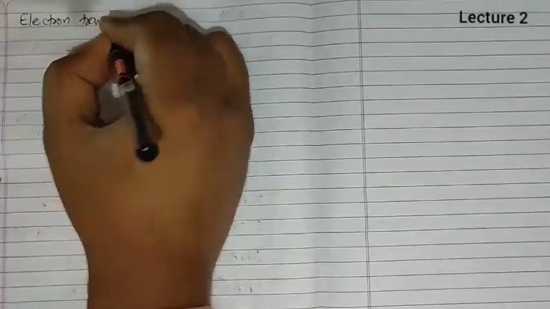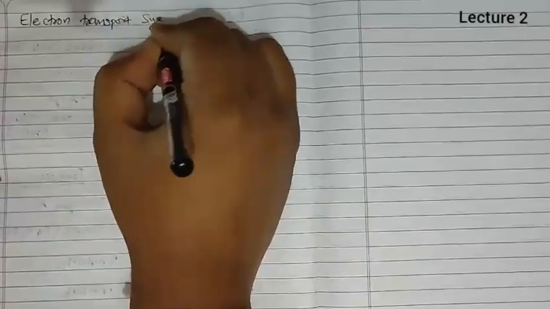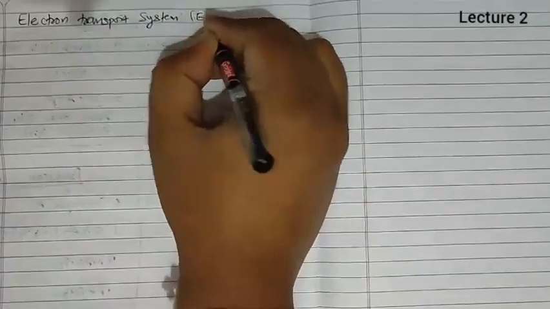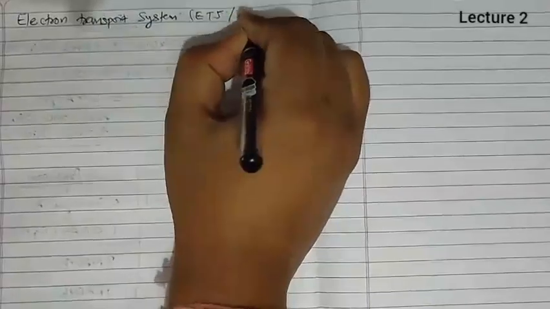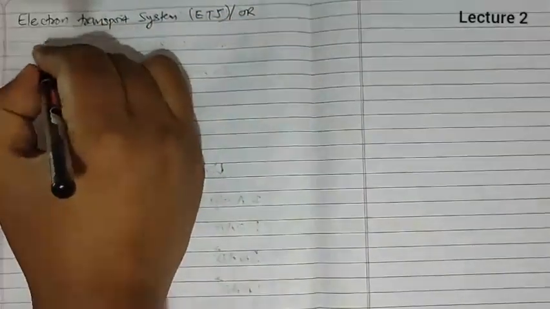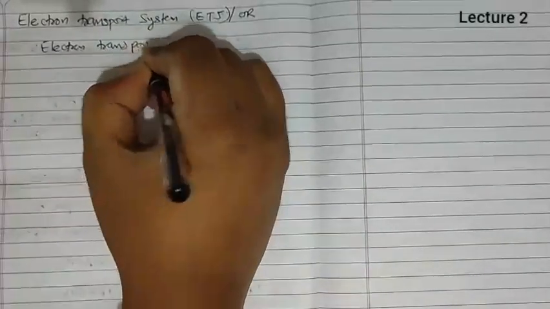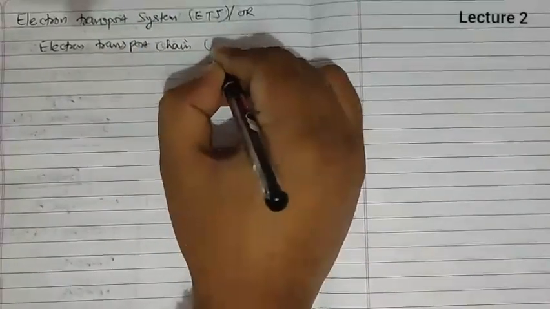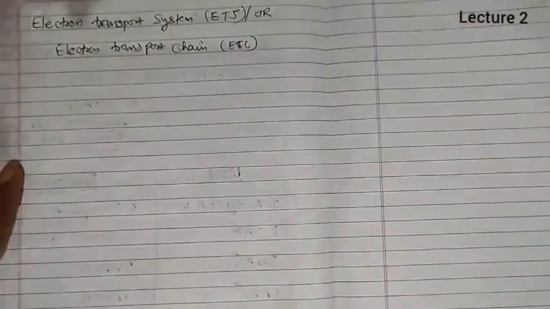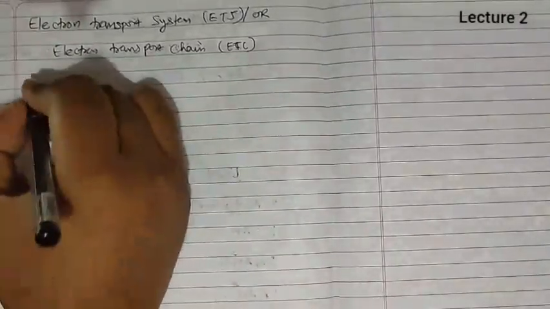Hello students, now we start with the next topic after Krebs cycle, that is electron transport system, that is ETS, or electron transport chain, that is ETC. Okay, so we are going to talk about electron transport system or electron transport chain.